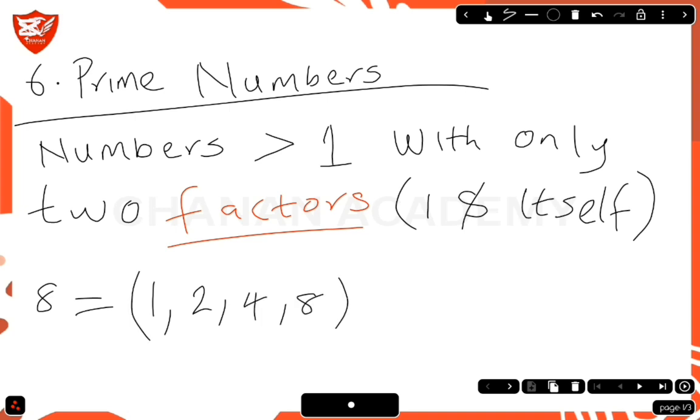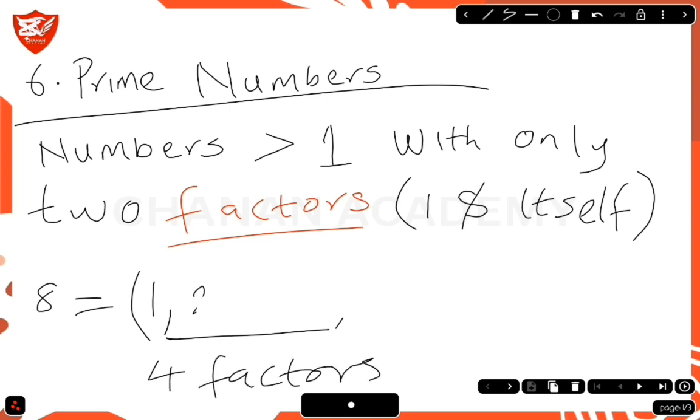So 8 has 4 factors, but a prime number must have just 2 factors. So what are numbers that can be divisible by only 2 numbers? 8 is not a prime number because it has 4 factors.